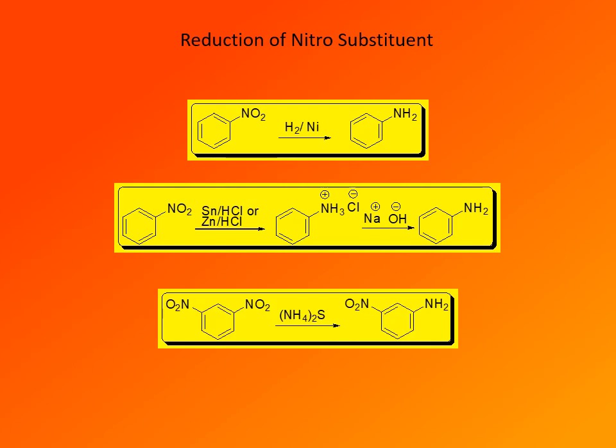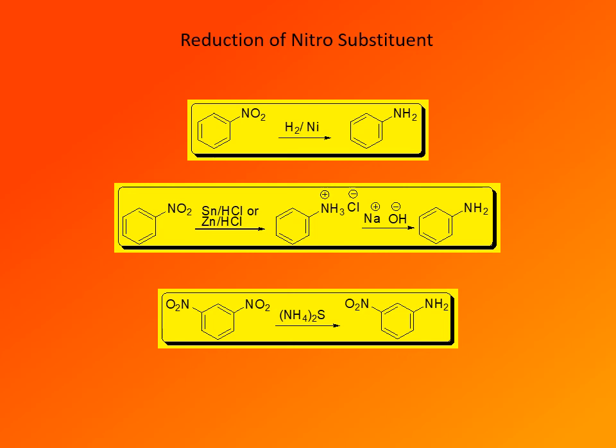If there are two nitro groups present on the benzene ring, of course, using one of the two above methods, we could reduce both nitro groups to amino groups. But if we want to reduce only one nitro group to amino and leave the other one intact, then we should use ammonium sulfide. Ammonium sulfide reduces only one group, and the reason why it reduces only one nitro group and not the other is that ammonium sulfide does not affect unactivated nitro groups, and a nitro group is activated towards reduction by ammonium sulfide by the presence of another electron-withdrawing group on the ring.